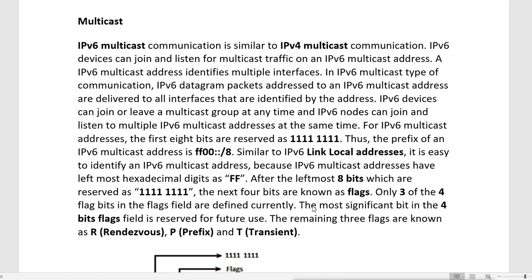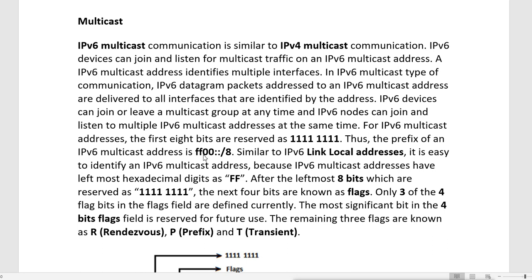An IPv6 device can join or leave a multicast group at any time, and IPv6 nodes can join and listen to multiple IPv6 multicast addresses at the same time. For IPv6 multicast addresses, the first 8 bits are reserved as 11111111. That means the first 8 bits are reserved, all bits are on. Thus the prefix of an IPv6 multicast address is FF. Because all the first 8 bits are on, an IPv6 multicast address will always start with FF.